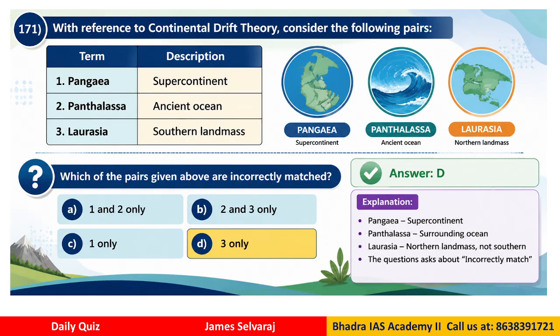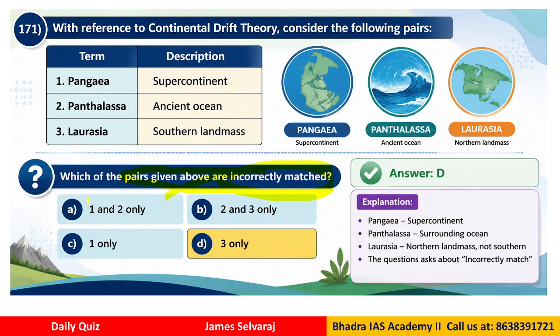Now we have one side the term and the other side its description. We have to find out which of these are matching correctly. The pairs which are matching, it is incorrectly matched. Now which is incorrectly matched, right? First we have the term Pangaea, that is the supercontinent. Then we have Panthalassa, that is the ancient ocean that is surrounding the Pangaea. Then we have Laurasia, that is the southern landmass, right?